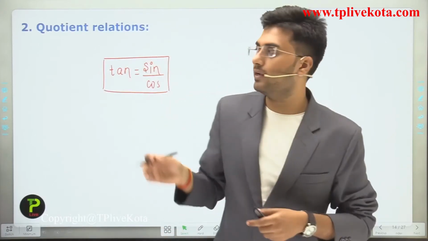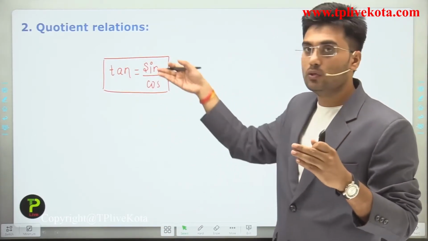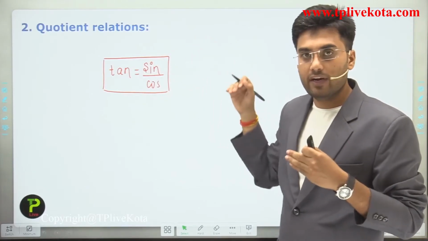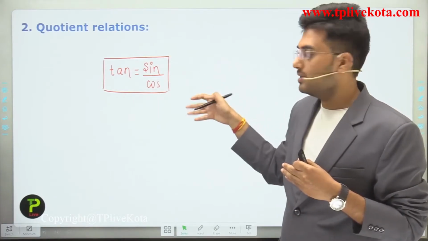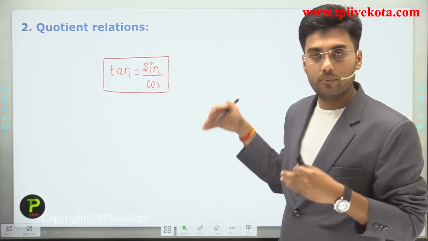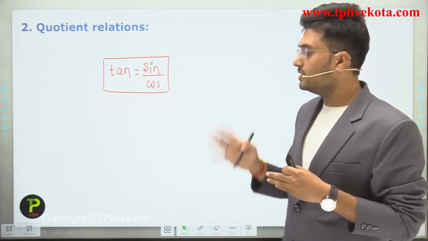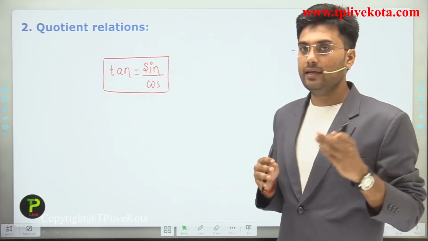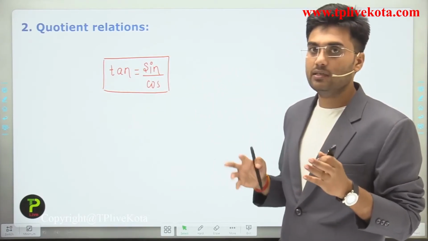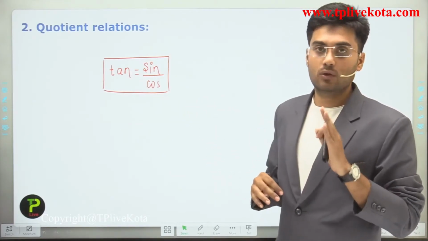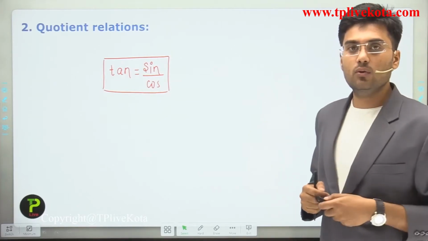And students, we can also prove this by using our concept, that tan is equal to perpendicular divided by base, and sine is equal to perpendicular divided by hypotenuse, and cos is base divided by hypotenuse. We got this relation by solving this. So tan for any angle is equal to sine divided by cos. Here we can say that tan theta is equal to sine theta divided by cos theta. Clear? So students, I hope you understand all about this.